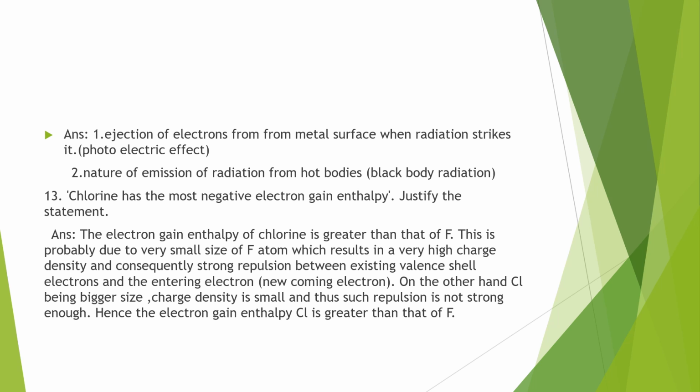So the incoming extra electron will get more repulsion. But chlorine is bigger than fluorine, so the repulsion experienced by the incoming electron is less compared to fluorine. So it has a high value of electron gain enthalpy.